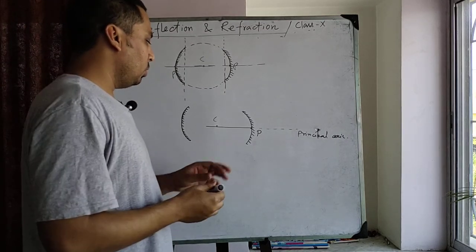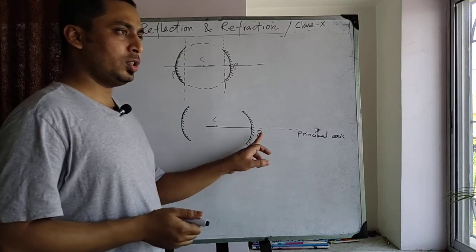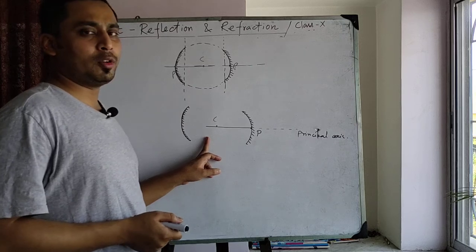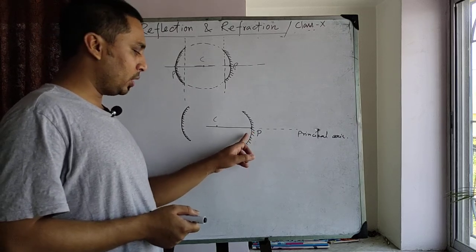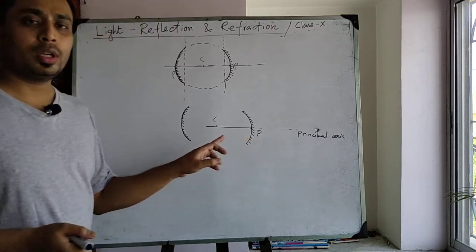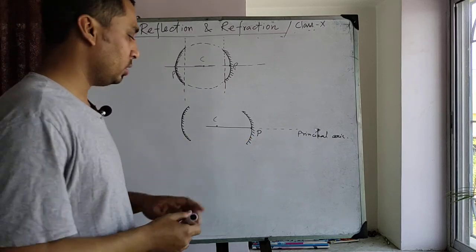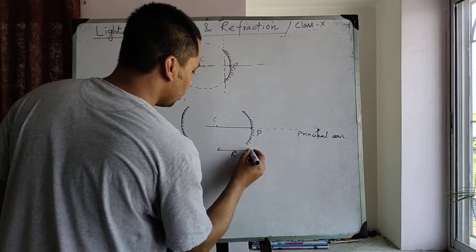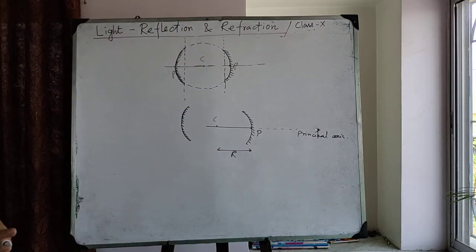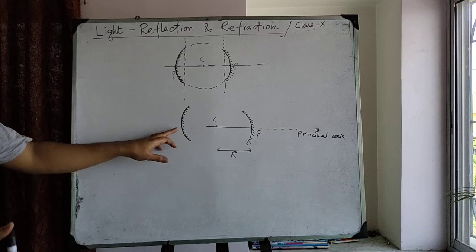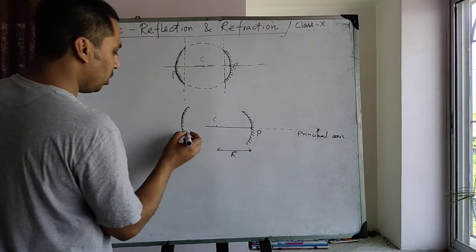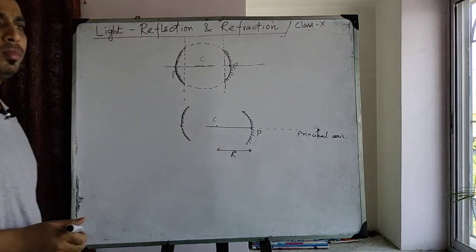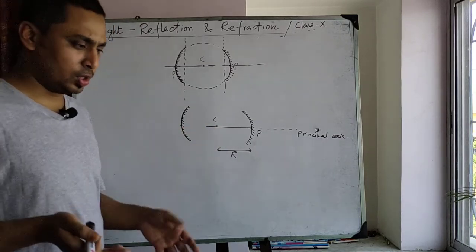Now, this is the center of curvature, this is the pole, and the distance of the center of curvature from the pole is known as the radius of curvature, denoted by capital R. For the convex mirror also, this is the pole and this distance is the radius of curvature.